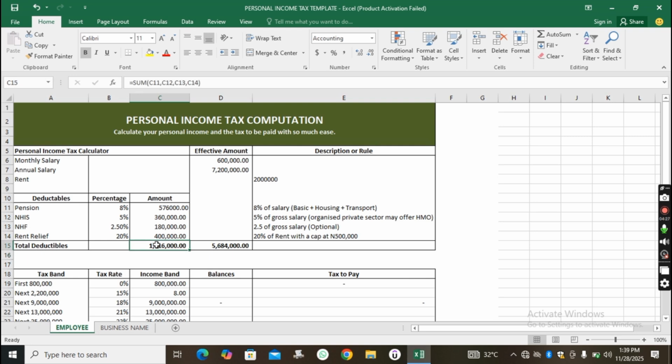So we have our total deductible, and now when we minus this 1.5 million from 7.2 million, we will now have this. It has already computed itself, but let's compute it again. So here we say equals 7.2 million minus 1.5 million. Okay, so you see we have 5,684,000 naira. Now this 5,684,000 naira is your taxable income, the money which the government can now take tax on.